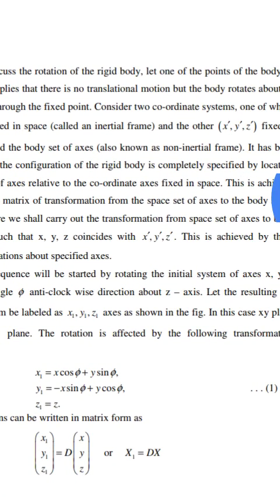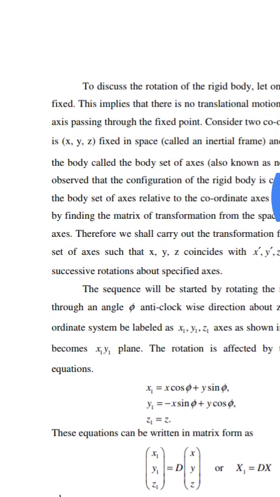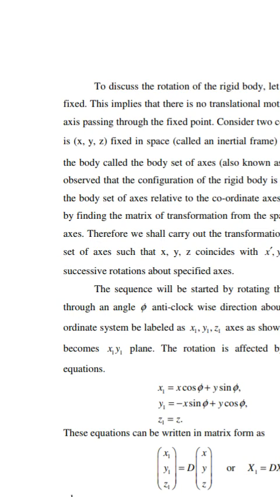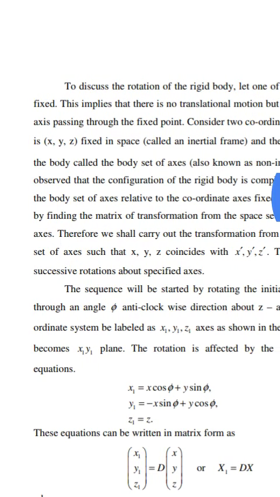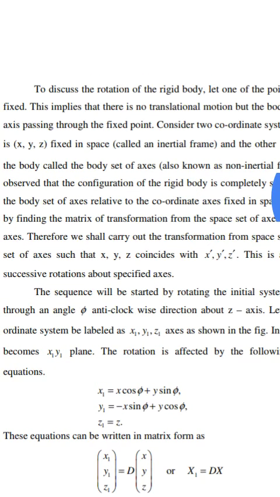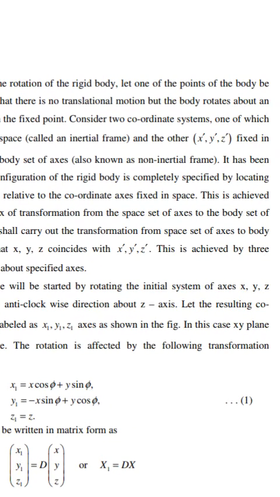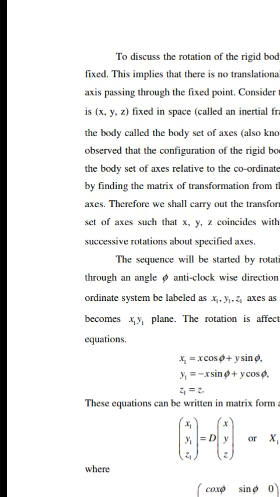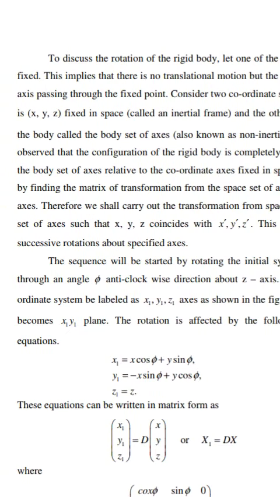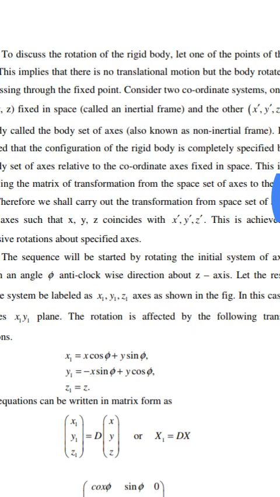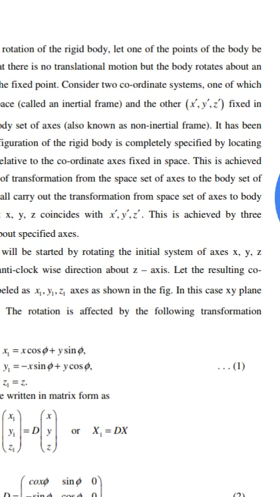Consider 2 coordinate systems, one of which, xyz, is fixed in space, called an inertial frame, and the other, x dash y dash z dash, is fixed in the body, called the body set of axes, also known as the non-inertial frame.